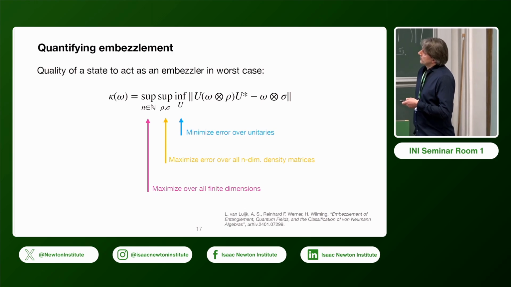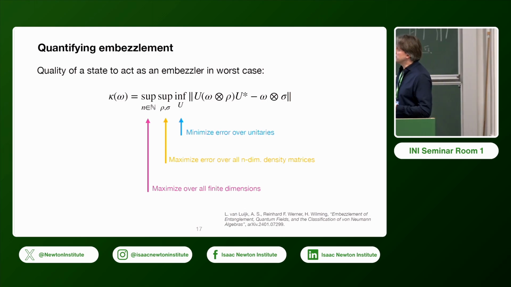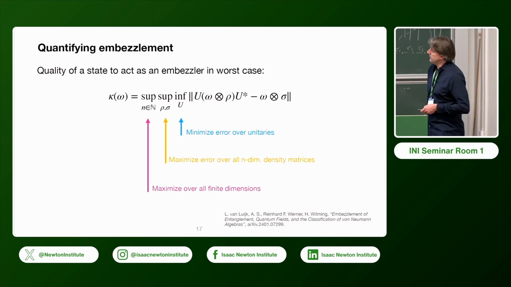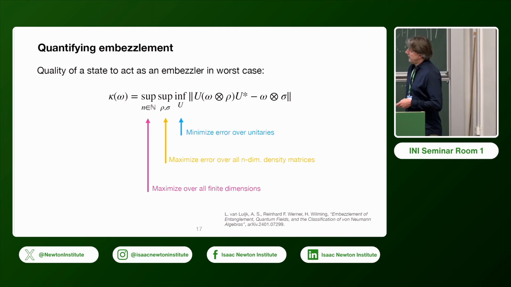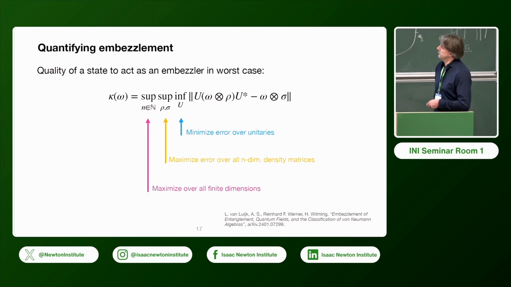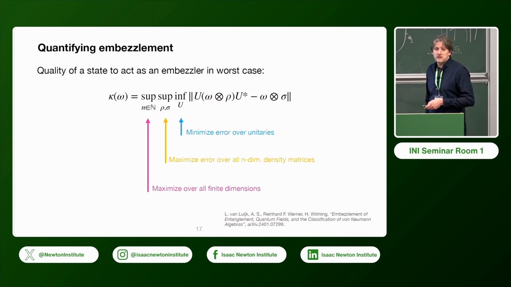And this quantity we looked at for a specific choice of error and a specific choice of input state, and then we take the supremum over all possible states we want to embezzle in all possible dimensions. Consider this quantity we call kappa. And now we want to see what kappa can actually be. For the moment we only know it's at most 2, and maybe if there's some embezzling state somewhere, then it will be 0.